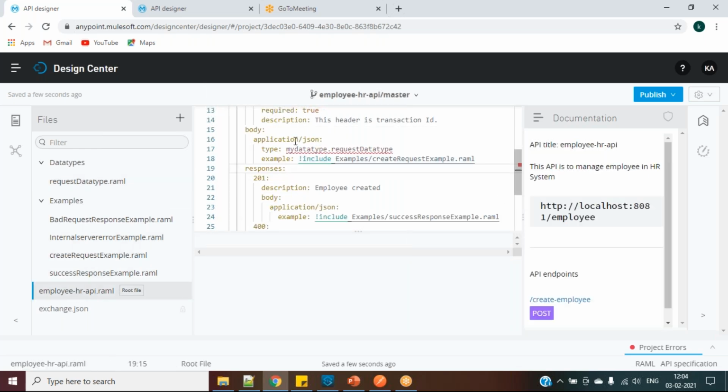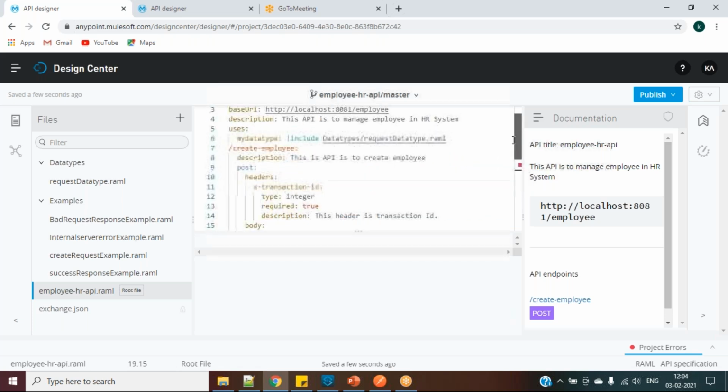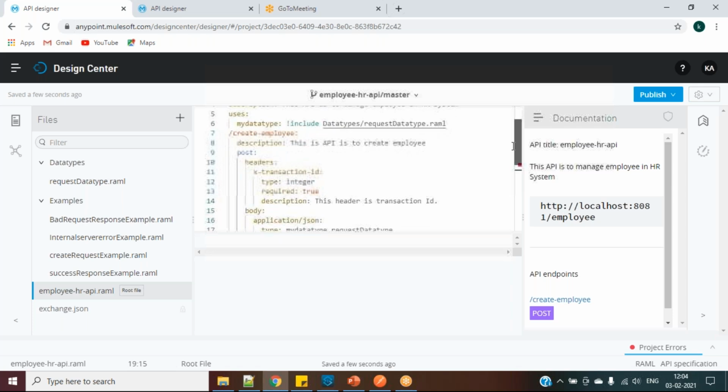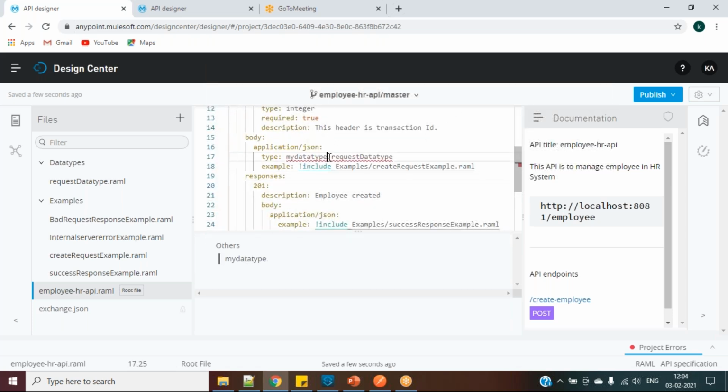Why is it showing in this way? Only my type. If we give it, it will not. My data type. Till my data type only we have to give, it seems. Can you? No. We have to select what data type we have to give. So under my data type, if I click on dot, here we will have all the data types present in my data type. So in my data type, I have request data type. So it is giving like this.